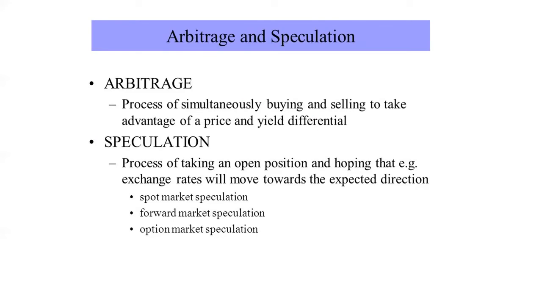Then spot market speculation, forward market speculation, and option market speculation. So these are the people who will deal in the spot market, the forward market, and the option market. But the hedgers, who are risk averse, will deal in the future market.